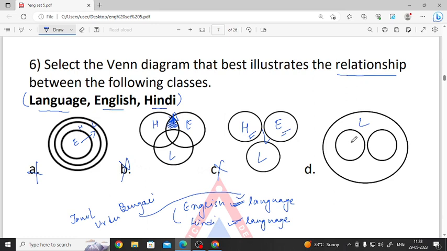So if we take language here, Hindi here and English here, see this is correct, because in language we get the language of Hindi as well as of English and the leftover part for the rest of the languages. So option number D is correct.